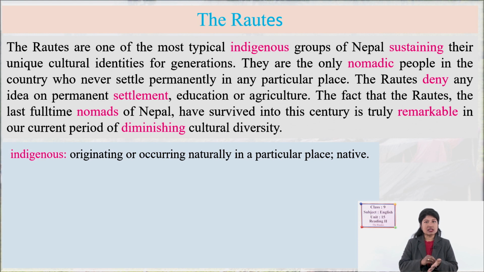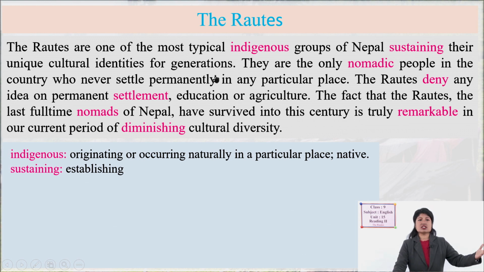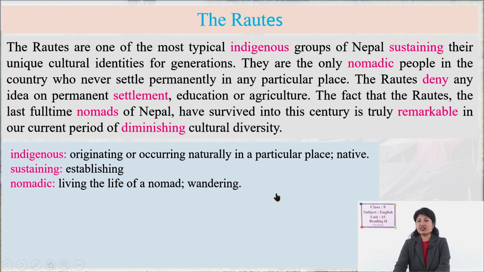They are called indigenous, and the Rautes are also a typical indigenous people of Nepal. Sustaining means establishing, keeping their unique cultural identities for generations and generations. They have a different unique cultural identity. They are the only nomadic people, as we have discussed already, wandering from one place to another, in the country who never settle permanently in any particular place.